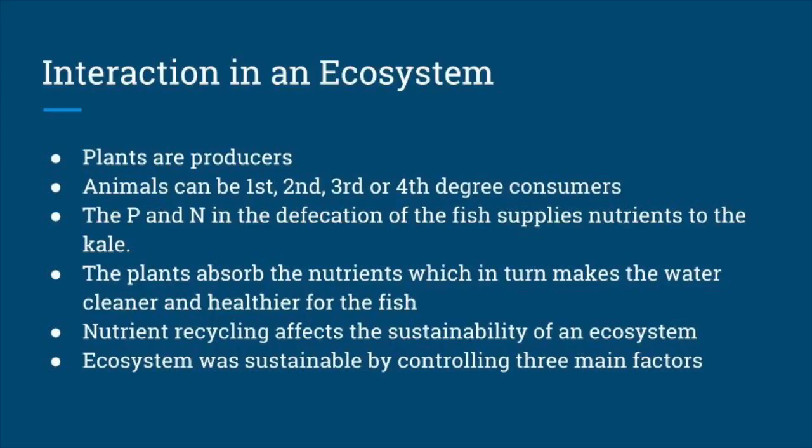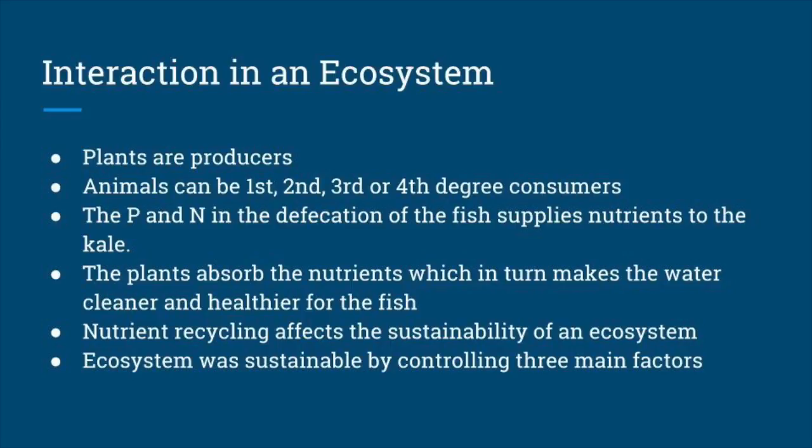While designing our ecosystem, we had to take into account the interaction between the plants, animals, and other organisms. This interaction can be modeled in our ecosystem by the relationship between producers and consumers. The kale represents the producers, and the fish represents the consumers. The kale and the fish interact with each other in that they depend on each other for essential nutrients. For example, the phosphorus and nitrogen that is found in the defecation of the fish supplies the nutrients that the kale needs in order to grow effectively. These nutrients are recycled by the food chains. The kale absorbs the nutrients, which in turn makes the water cleaner and healthier for the fish.